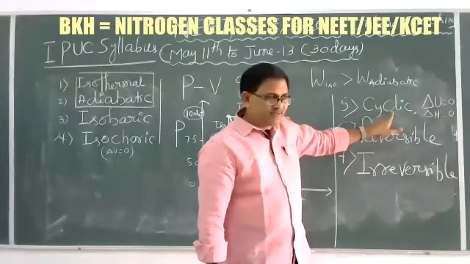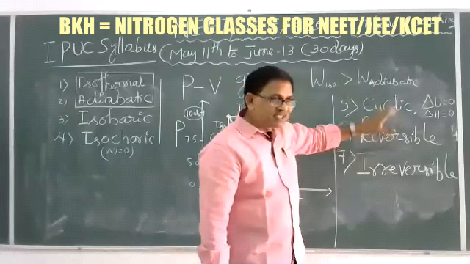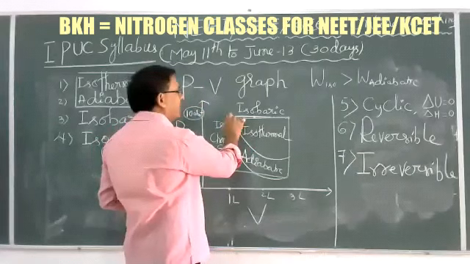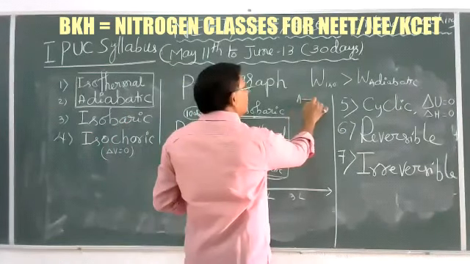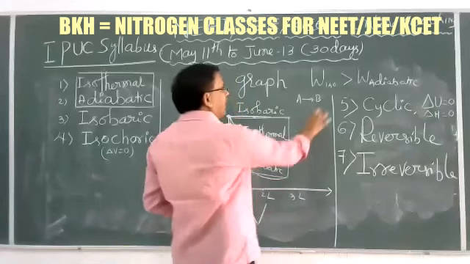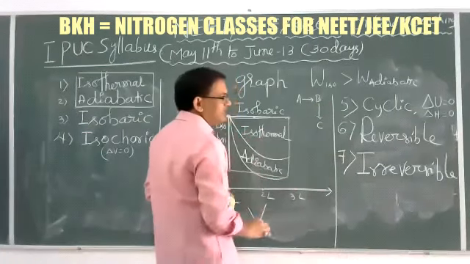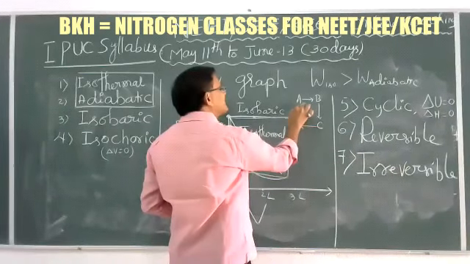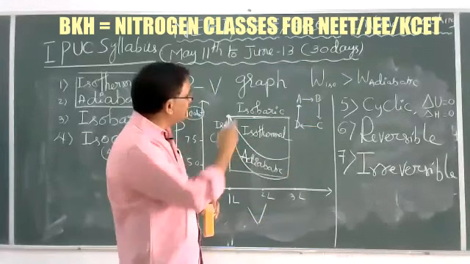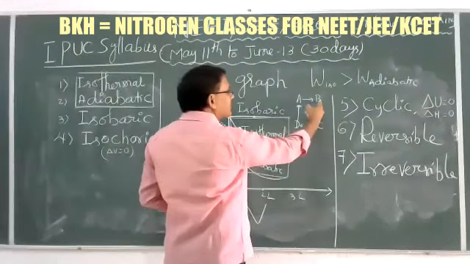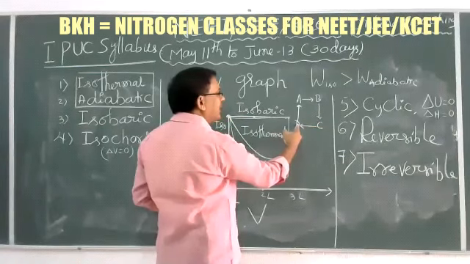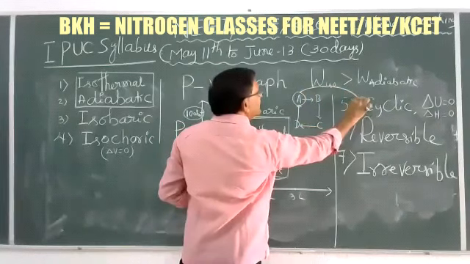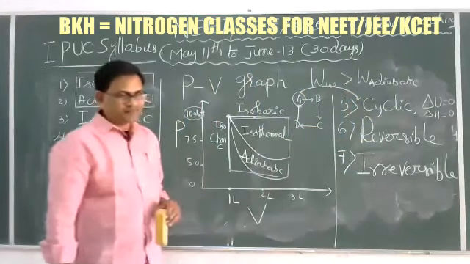in this process, generally a process starts at an initial state and goes through different paths. Like we take A to B, and again B to C, then C to D, and again it comes to its original state, sorry, A. So A to B, B to C, C to D, and D to A is the original state. Such processes are called cyclic processes.